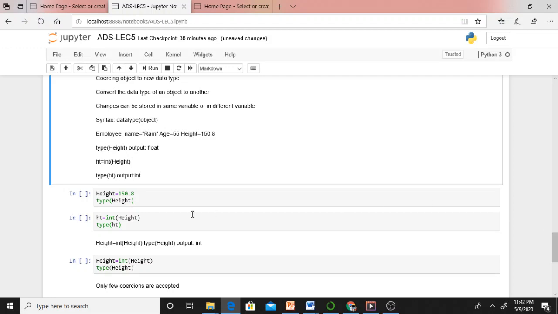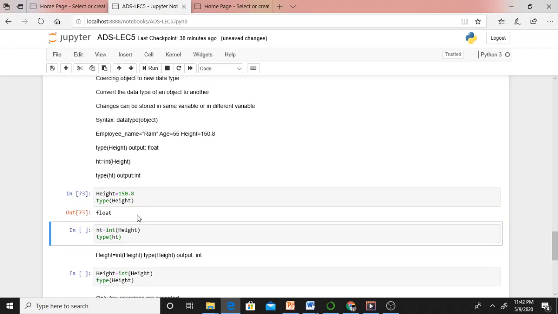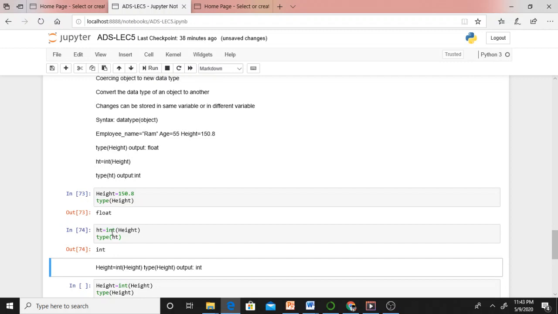Now, coercion. We were discussing coercion, isn't it? Height equal to 150.8. Type height. What does it mean? As it is a float type variable, it will print float. Now what I am doing, I am changing the height data type and keeping it in some other variable ht. Now I am checking the ht data type. Height is originally float. I am converting. If I keep int, what does it mean? It is coercion. Coercion means changing. The original data type of height is float. As I am keeping int before it, it will be converted into int, and I am storing it in ht. Now let me check the ht data type. Type ht will print int.